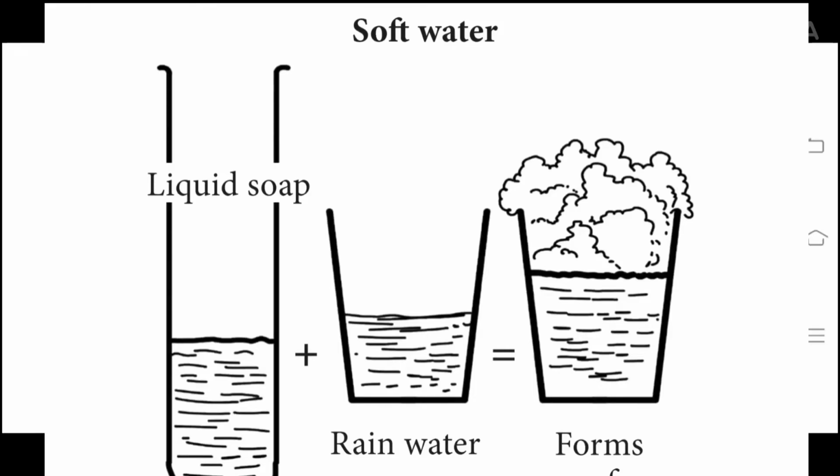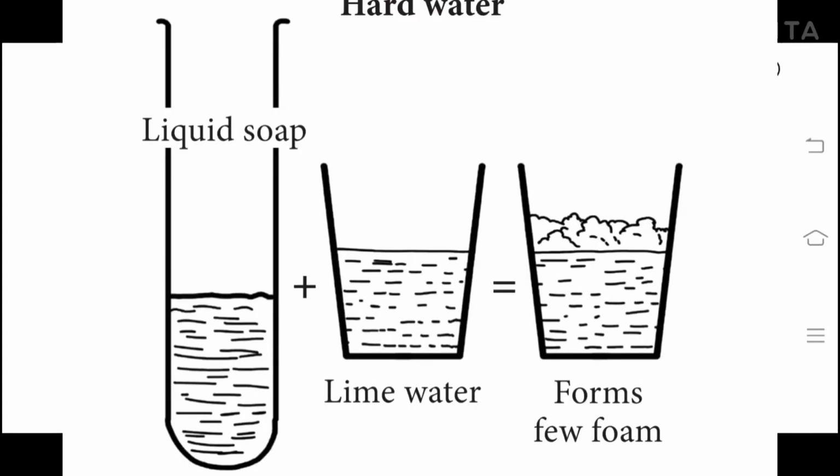In soft water, soaps or detergents form lather easily. In hard water they will form scum instead of forming lather. This makes the removal of dirt difficult. Hardness of water occurs due to the presence of dissolved salts of calcium and magnesium. Sometimes this hardness may be temporary or sometimes it may be permanent.